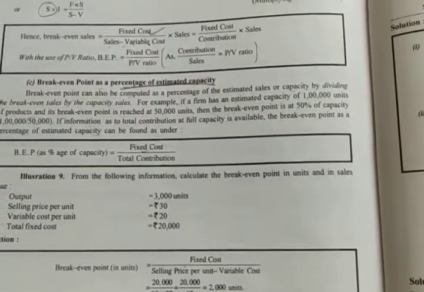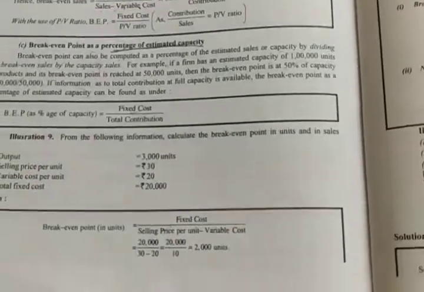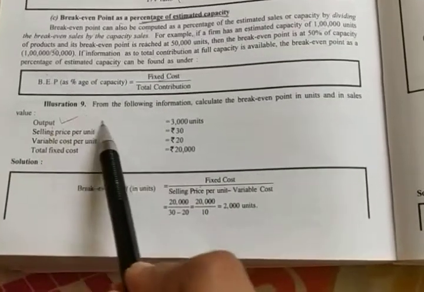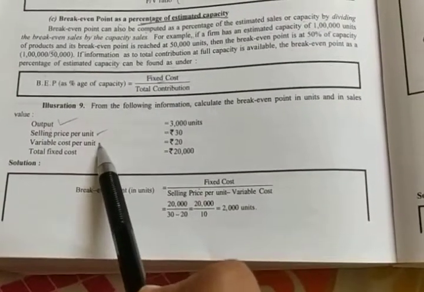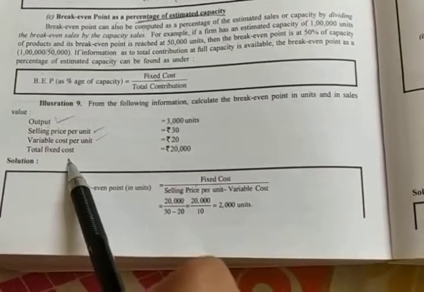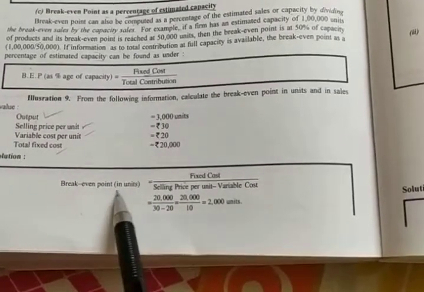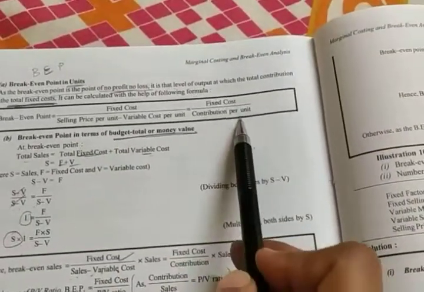So we can understand all three formulas by one example. They have provided you the output, selling price per unit, variable cost per unit, and total fixed cost. First we are going to calculate it according to the units. The formula for this is fixed cost divided by contribution, and contribution means selling price per unit minus variable cost per unit.